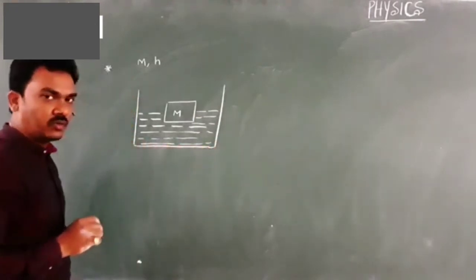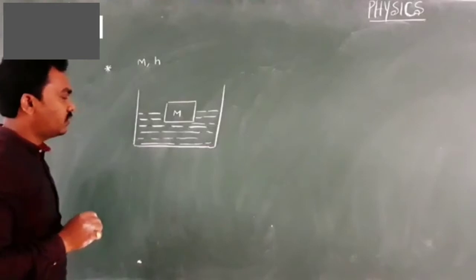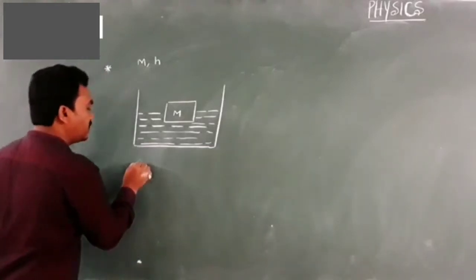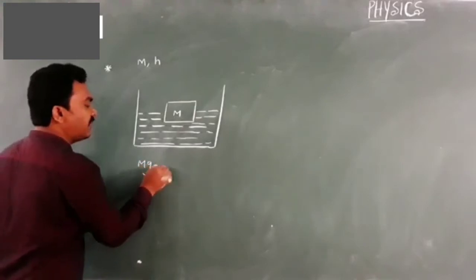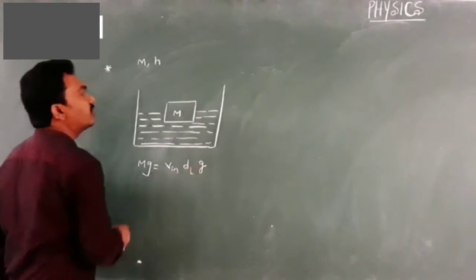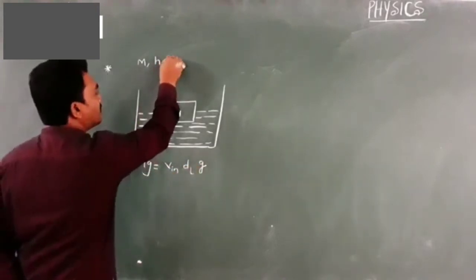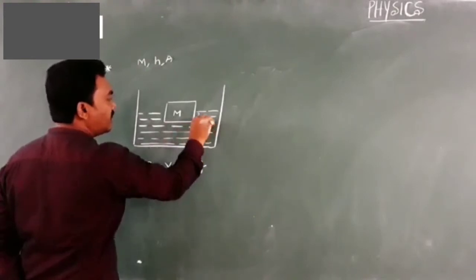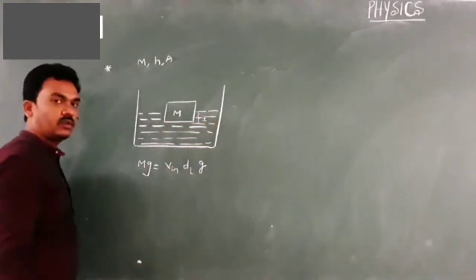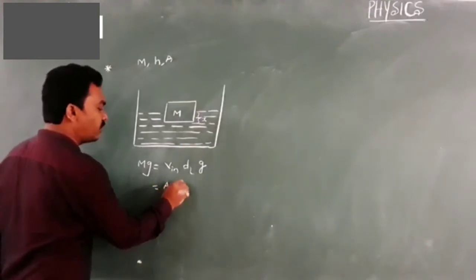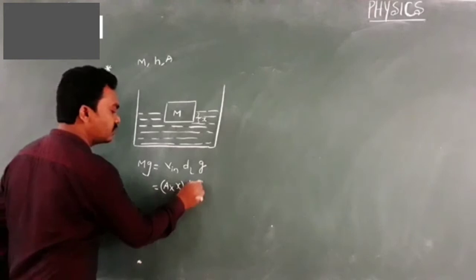Whenever it is floating, usually what we write is that the weight of the body Mg should be balanced by Vn into dl into g. Let us suppose it has cross-sectional area A and x is the length of the body that is inside the liquid. Of course, you can write Vn as cross-sectional area into length of the body inside into dl into g.